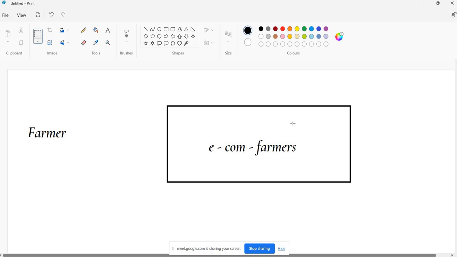Hopefully we should provide some good information to the farmers, because a lot of websites and other people are misusing the farmers' data. So our goal is to solve a few problems. If we are able to solve even 5% of the farmers' problems, that's going to be a great thing. So fine, we need to build an e-commerce application for the farmers. That is done.